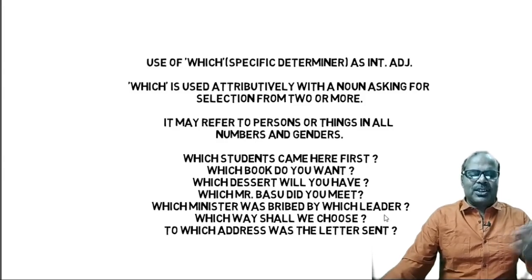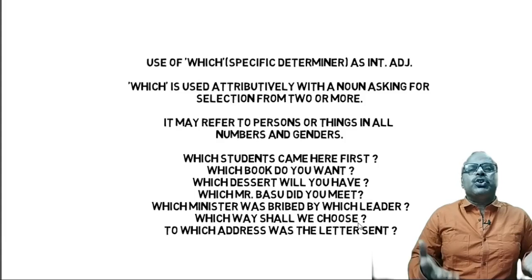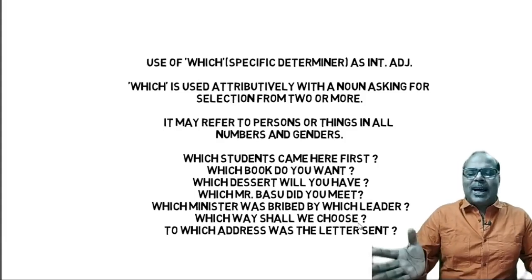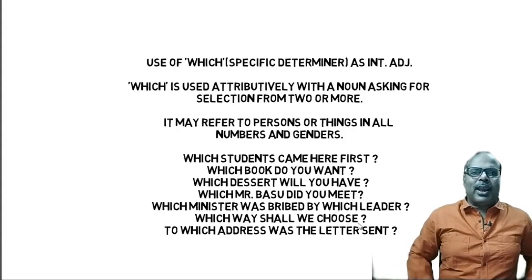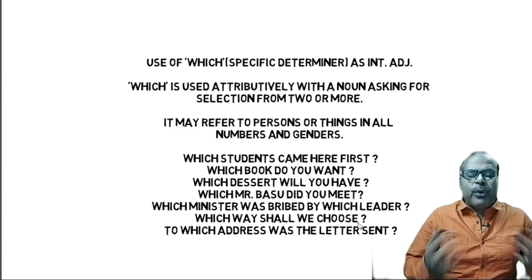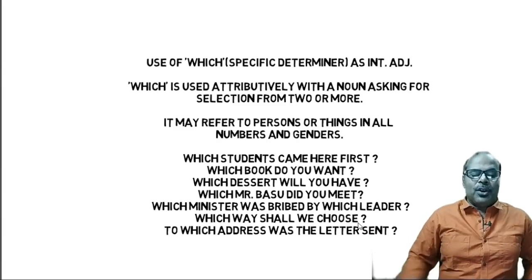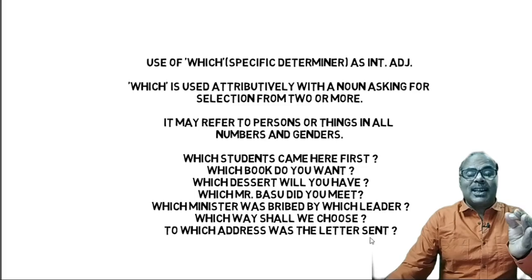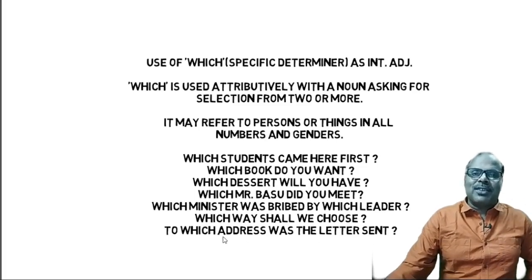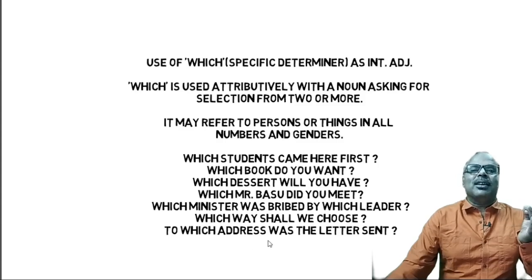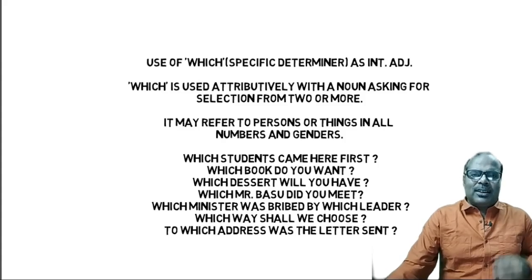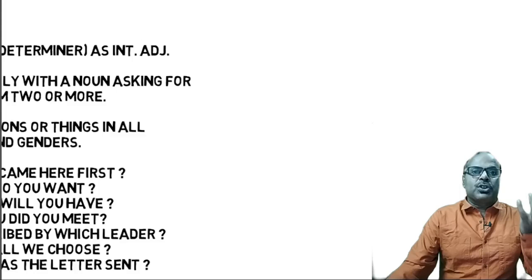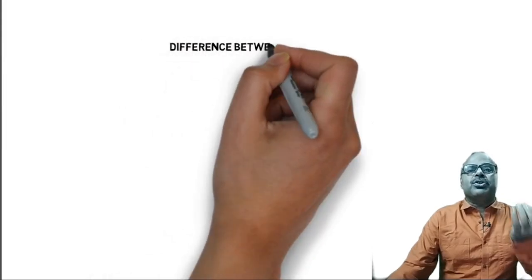In the next sentence, which way shall we choose? Perhaps there are 2 ways or 3 ways and I may ask you, which way shall we choose? To which address was the letter sent? Here which is the adjective and address is the noun which is modified. So I think it is clear to you how we should use what and how we should use which.